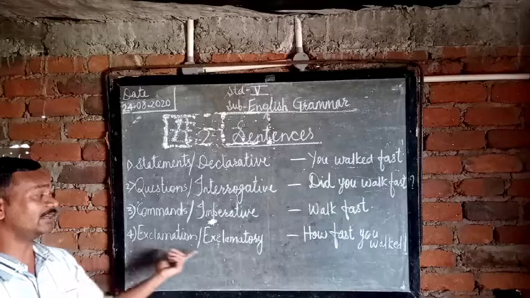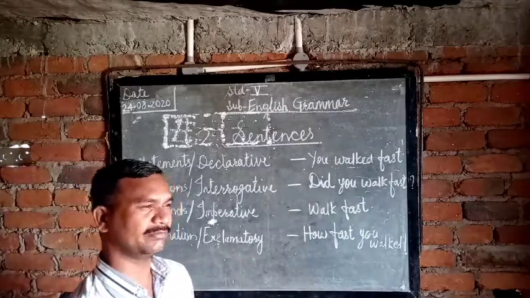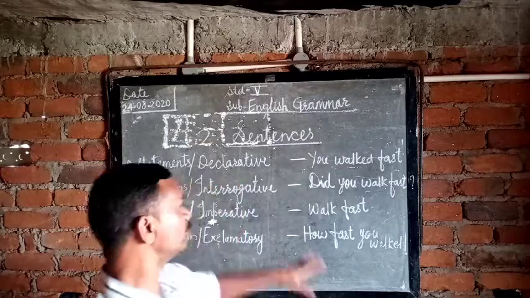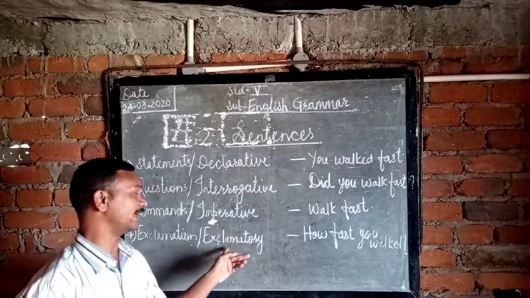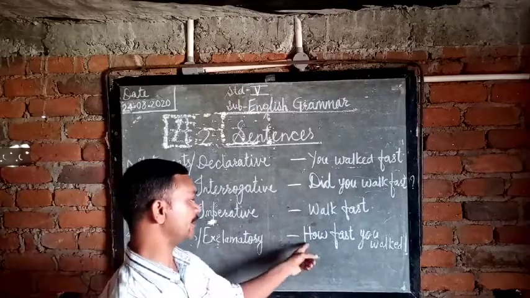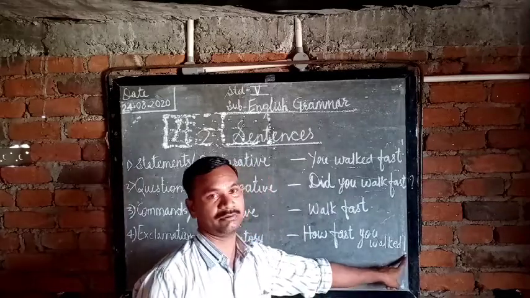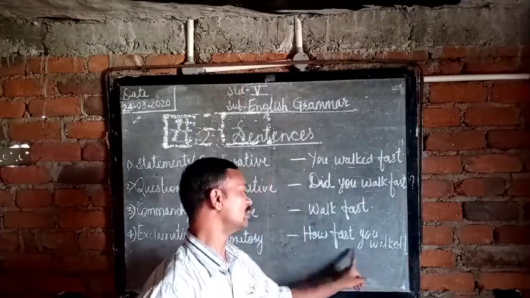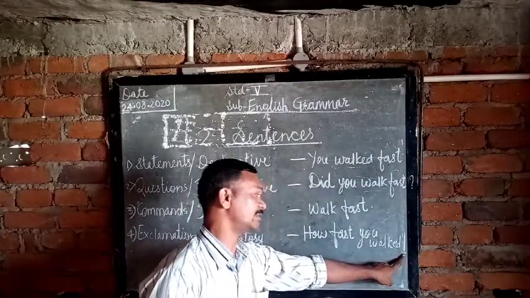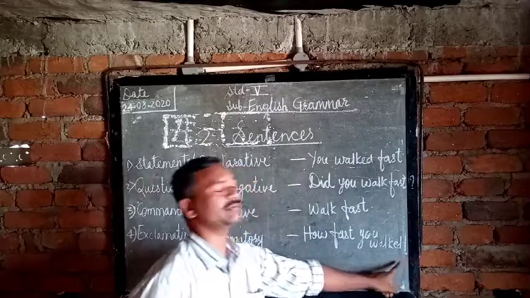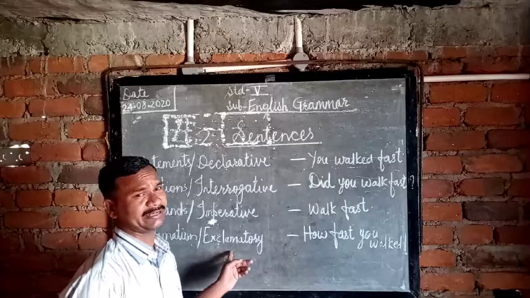Now the exclamation or exclamatory sentence. Everyone has knowledge of this, because till first to fourth standards we deal with this type of sentence. See the example: "How fast you walk!" with an exclamation symbol. (How fast you can run!) Seeing this exclamation symbol, we understand that this is an exclamation or exclamatory sentence.